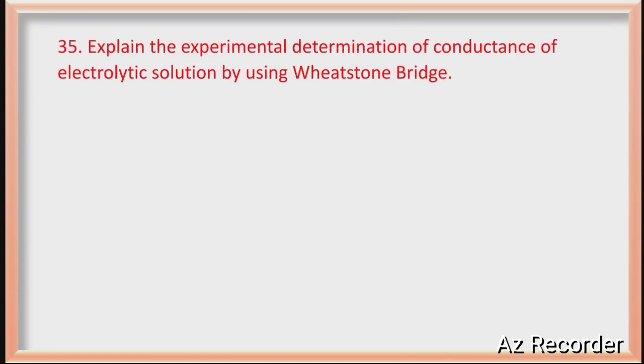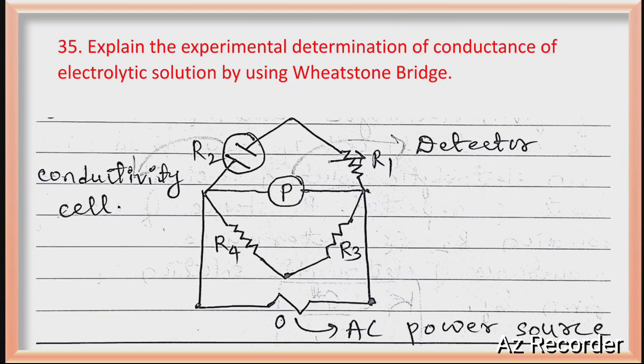Explain experimental determination of conductance of an electrolytic solution using a Wheatstone bridge. Just see, this is a diagram of the Wheatstone bridge. You studied it in physics also, I think. Here R2 is a conductivity cell, R3 and R4 are the resistors added there, whose resistance is known to us. P is a detector, R1 is a variable resistance. O indicates the AC power source. So this is the diagram.